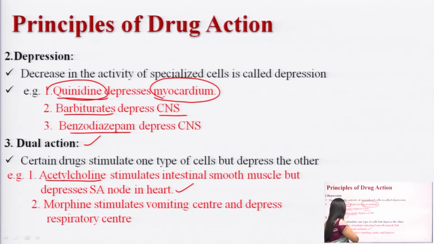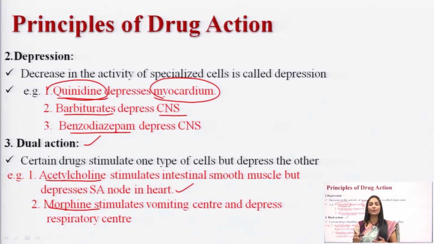And the second example was morphine. Morphine will stimulate the vomiting center, it will stimulate the CTZ, and the same drug will depress the cough center and respiratory center. So, this is the example which falls under dual action. These are the drugs which have a stimulation action on one side and a depression action on another side. The examples here were acetylcholine and morphine.